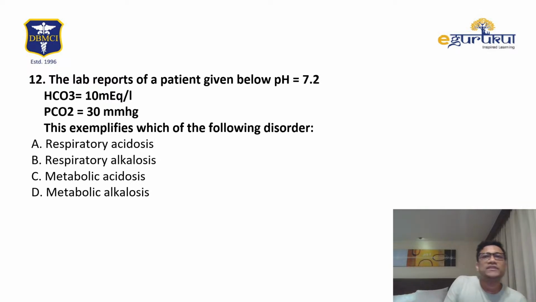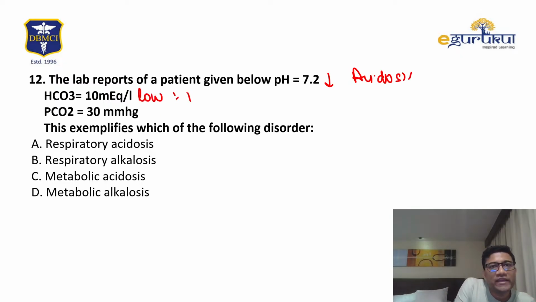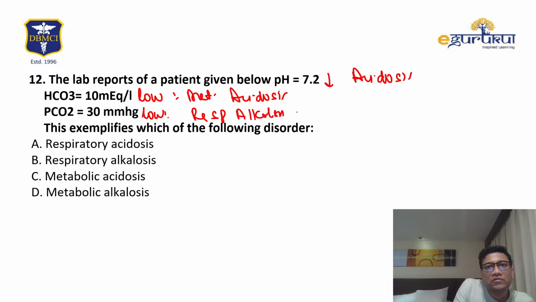Next, pH is 7.2, that is low, that is acidosis. Bicarb is also low, that is metabolic acidosis. CO2 is also low, which shows respiratory alkalosis as compensation.